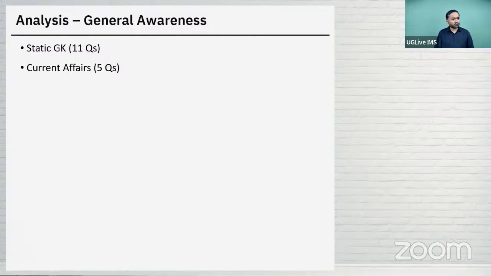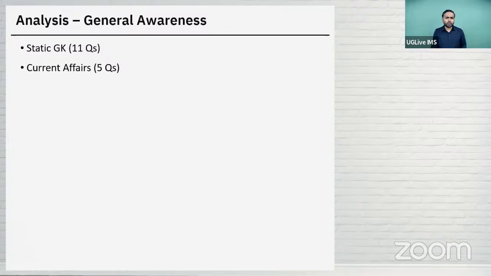Then there was some question on Gir National Park, and a question where one paragraph was given and you needed to identify the personality: who is he? Then one question on the Azad Hind Force, and the longest bridge, some 10,000 feet high, where is it located? And some current affairs questions were based on the living index, where there were two statements.